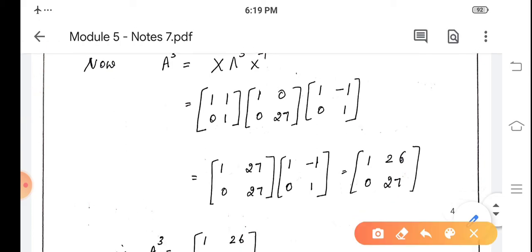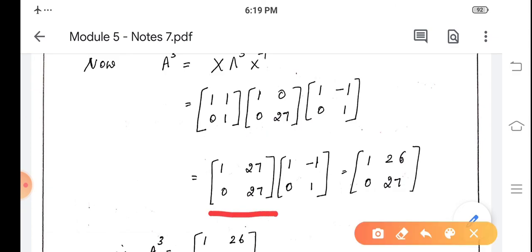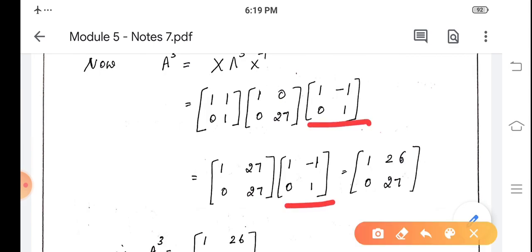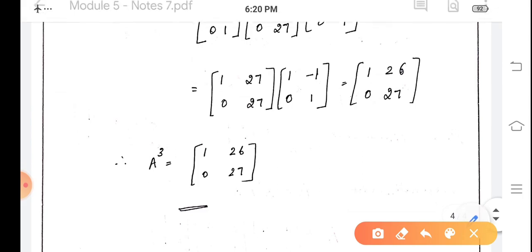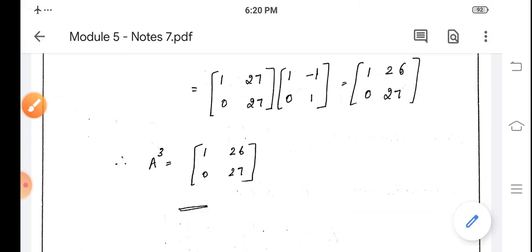So when we multiply the first two matrices, we are getting [1 27; 0 27]. That is then multiplied by [1 -1; 0 1]. On multiplying these two, we are getting A cube as [1 26; 0 27]. That gives A cube. A cube is [1 26; 0 27].